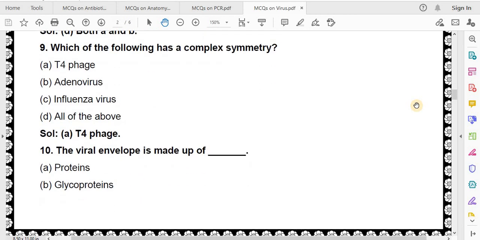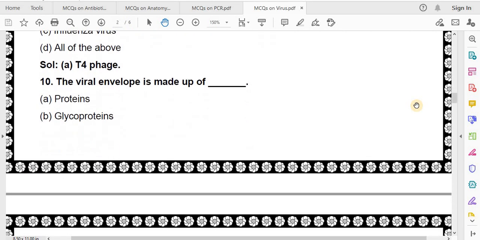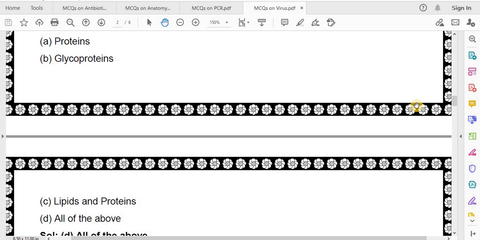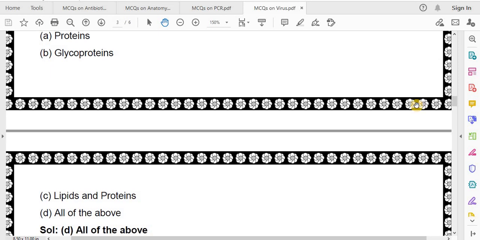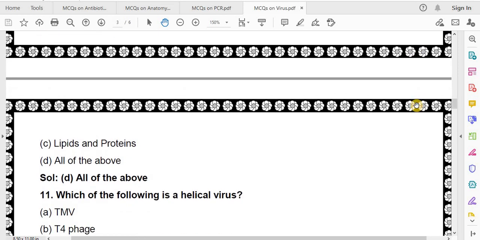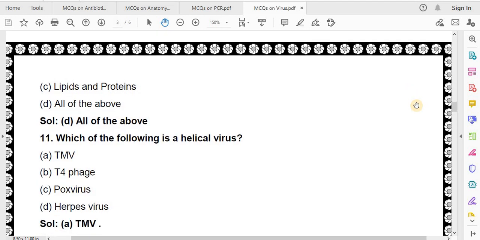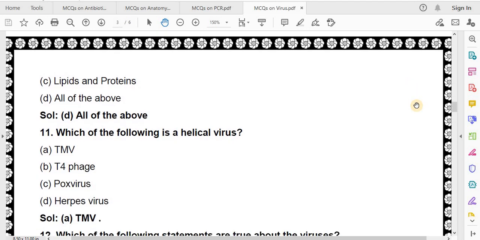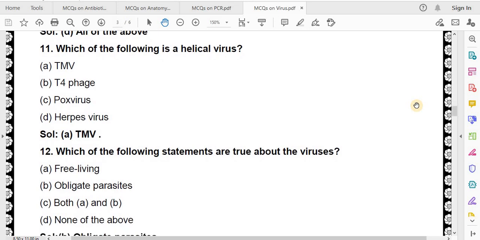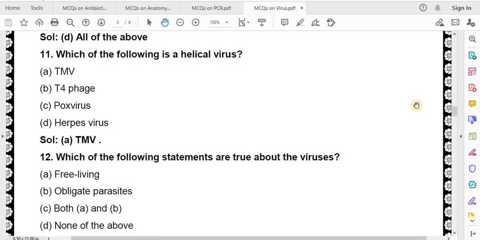The viral envelope is made up of proteins, glycoproteins, lipids and proteins, all of the above. Correct answer is all of the above. Which of the following is a helical virus? TMV, T4 phage, pox virus, herpes virus. Correct answer is TMV.